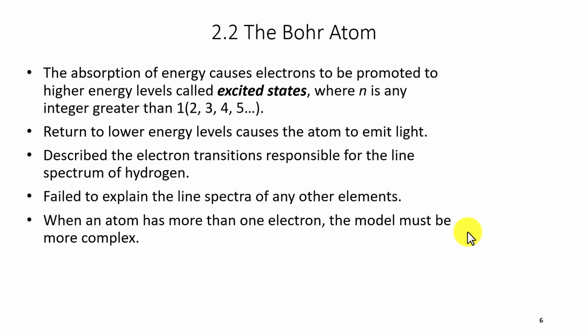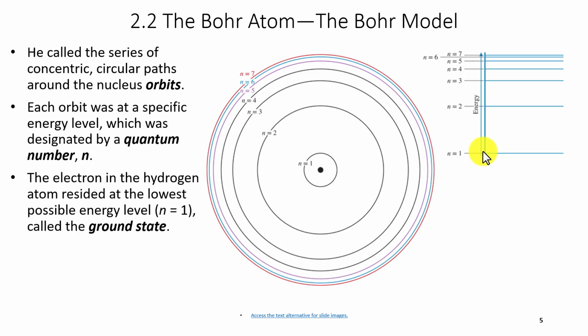If an electron absorbs energy in the form of those quantized particles that we call photons, it causes these electrons to be promoted to higher energy levels, which we call excited states. And n can be larger than 1, so 2, 3, 4, 5, 6, and 7.